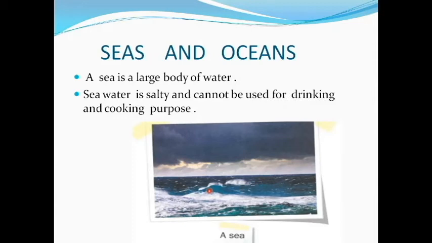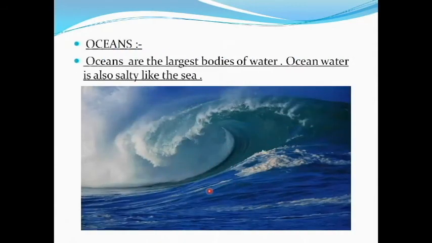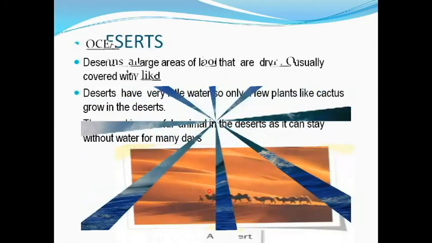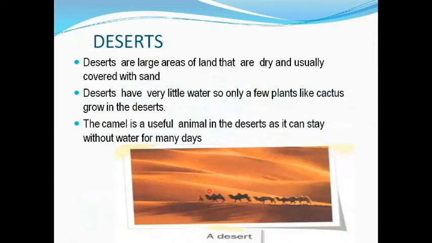Next, ocean. Oceans are the largest bodies of water. Which is the largest? The oceans are the largest bodies of water. Sea is a large body. Oceans are the largest bodies of water. Ocean water is also salty, like the sea. So we can't use it for drinking, cooking, washing and so on. So there are no uses of ocean and sea water.